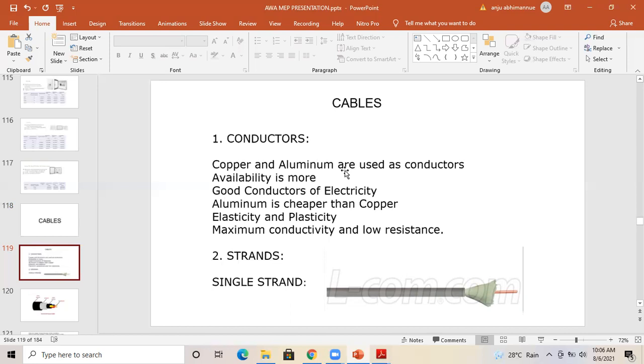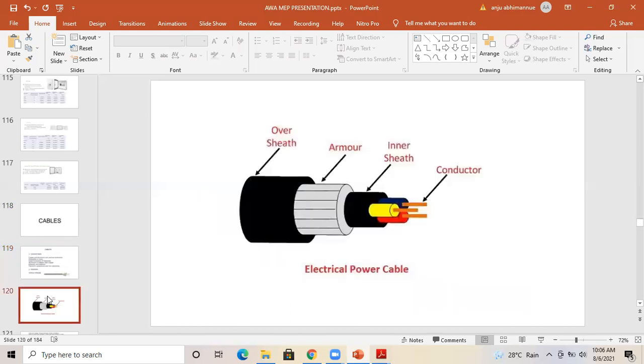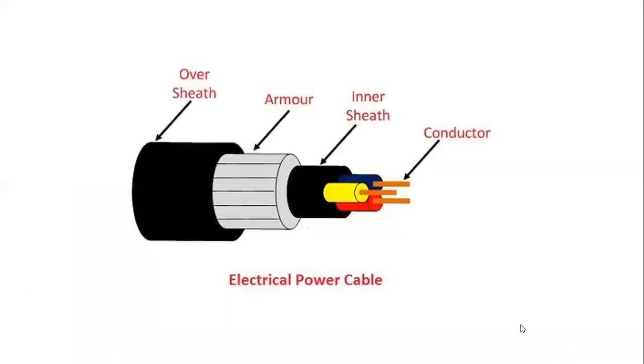Okay, so we can discuss the basic structure of a cable. Here you can see four different parts of a cable. The first one is the conductor. The second one is the inner sheath, also known as primary insulation. Then the armoring. Then the oversheath or outer sheath, also known as secondary insulation.